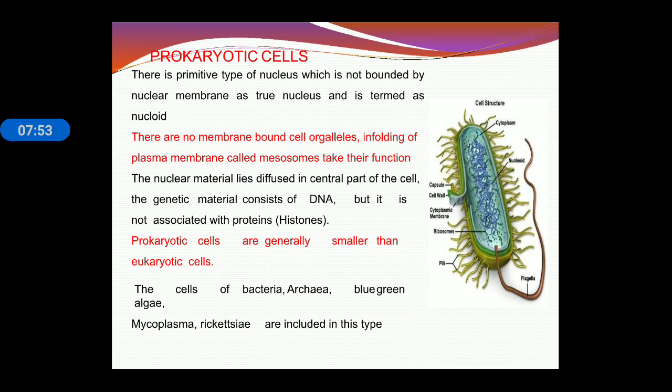Now prokaryotic cell. Prokaryotic cells have a primitive type of nucleus which is not bounded by a nuclear membrane, as the true nucleus is absent. So the prokaryotic cell contains a nucleoid. No membrane-bound organelles are present, and the plasma membrane folds inward to form a specific structure known as mesosome. The nuclear material lies diffuse in the central part of the cell. The genetic material consists of DNA but is not associated with protein and histone. Prokaryotic cells are generally smaller than eukaryotic cells. The cells of bacteria, archaea, blue-green algae, and mycoplasma are included in the prokaryotic cell.